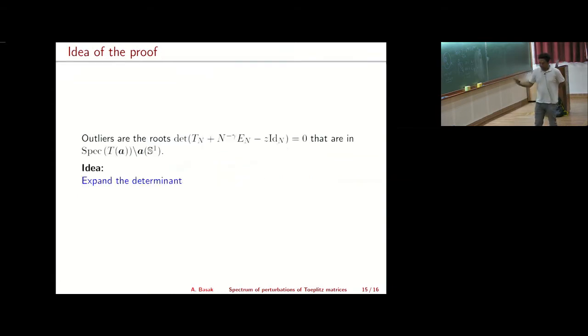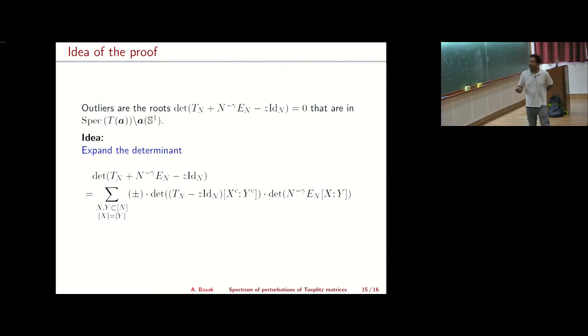Since we're trying to understand the behavior of these outliers, we know that outliers in particular are the roots of this determinant. So if the determinant of this sum minus z identity, these are the roots of this determinant. So the first step is to just expand the determinant. What do I mean by expanding the determinant? It's just a simple exercise. You have this determinant of this sum of two matrices.